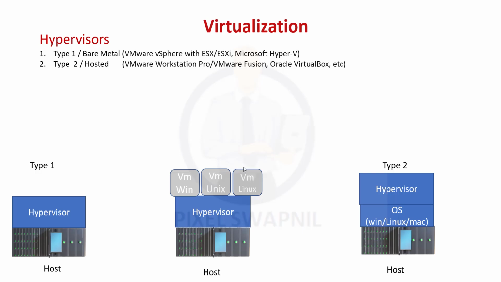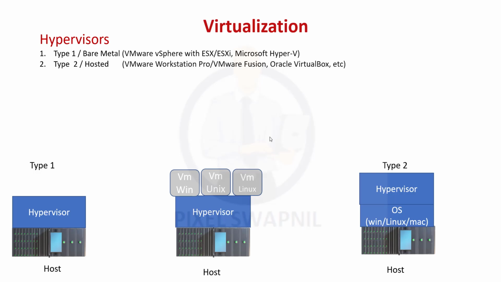So what is a virtual machine? A virtual machine is a piece of software that runs applications and acts as a separate physical machine. Due to this, we can move a VM from one hypervisor to another hypervisor. The virtual machine works as an independent, separate machine. That's why we can install different types of OS on different virtual machines. Like here, we can install Windows, Unix, Linux.